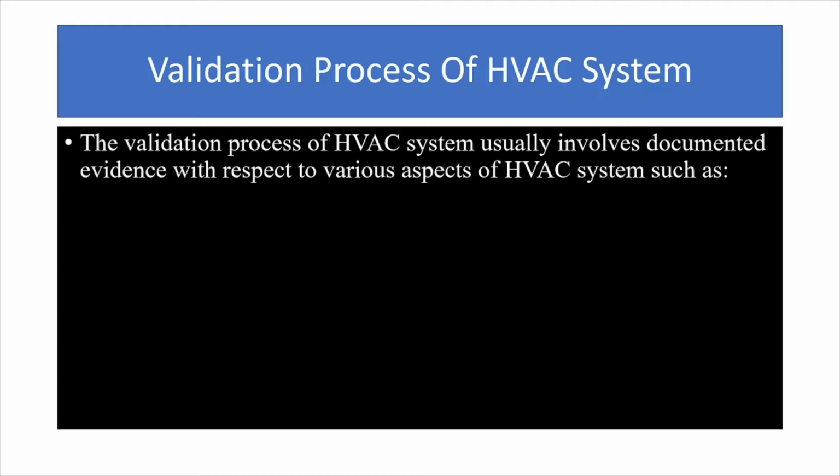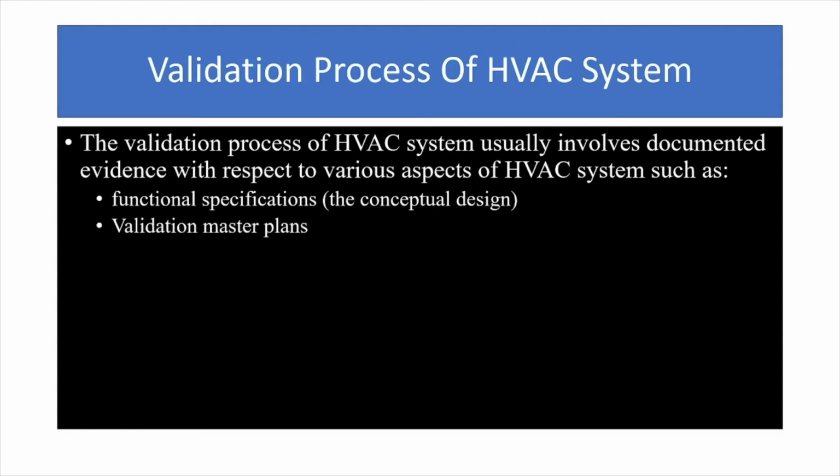Now proceeding on to the validation process of HVAC system. How the process is to be carried out. The validation process of HVAC system usually involves establishing documented evidence with respect to various aspects of the HVAC system, such as functional specification, that is the conceptual design, the functioning of the air handling unit, the validation master plan, the master plan prepared to carry out the process of validation, the startup reports as prepared after the evaluation of the instrument, the IQ, that is installation qualification, OQ, operational qualification, and PQ, process qualification.